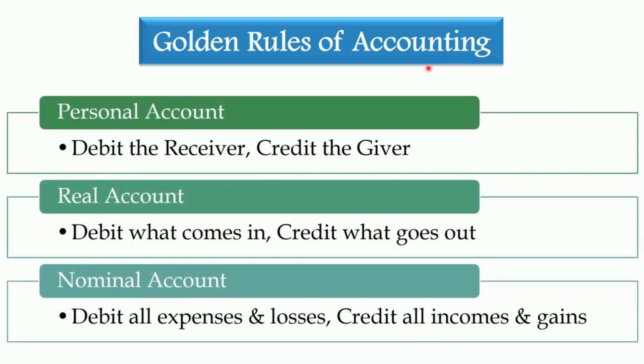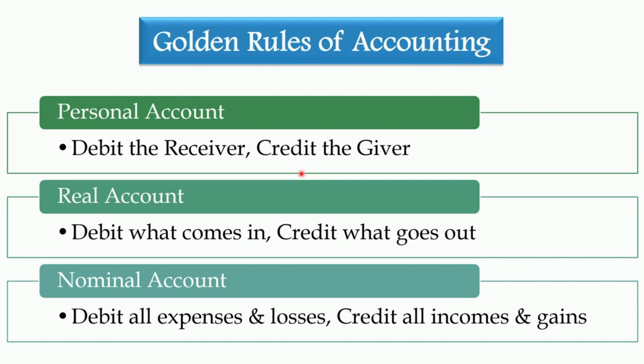So, the rule for personal account is debit the receiver, credit the giver. That means while passing journal entry, you will debit the name of the receiver, that means who has received the amount, and credit the name of the giver, that is the one who has given the amount.